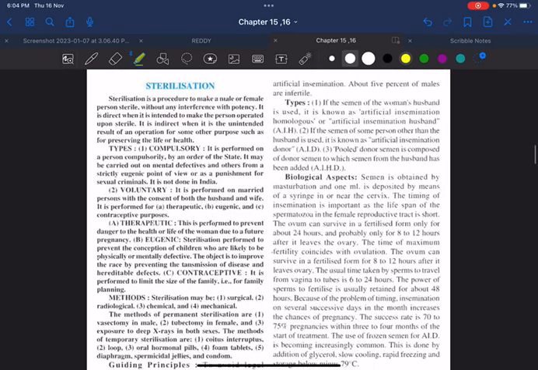Remember, what are the different types of artificial insemination? We have two types, or some books say three types. One is artificial insemination of husband, artificial insemination donor, and artificial insemination husband donor. That means first the husband will be donating the semen.